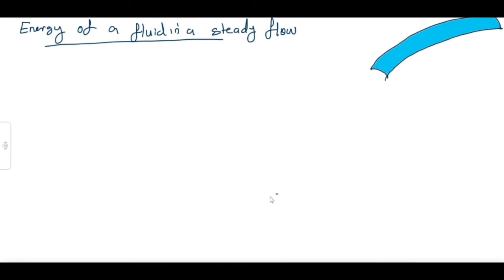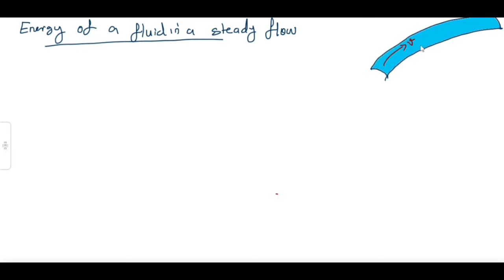Now let's discuss the energy of a fluid in a steady flow. Imagine a pipe here. Through the pipe some liquid is right now flowing with a velocity v. You can see the pipe is not horizontal. The pipe is kept in such a way that there is a slight height difference from the ground.